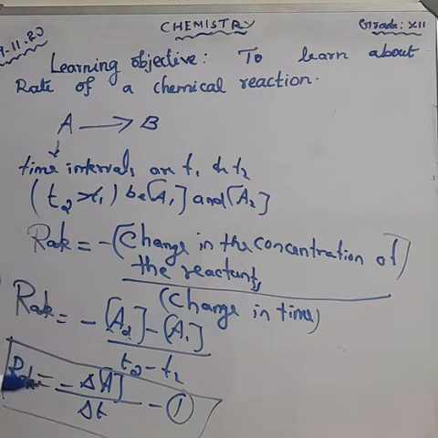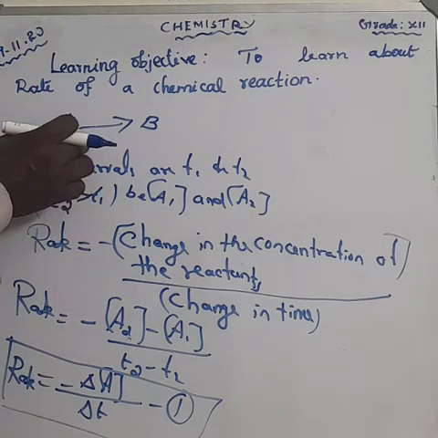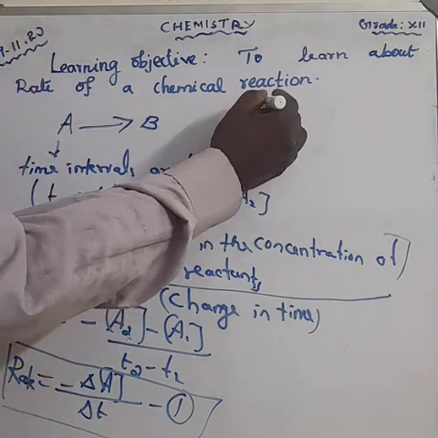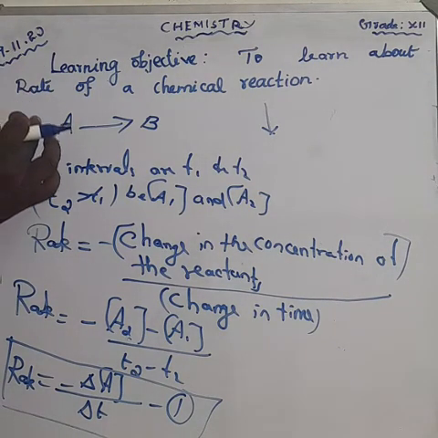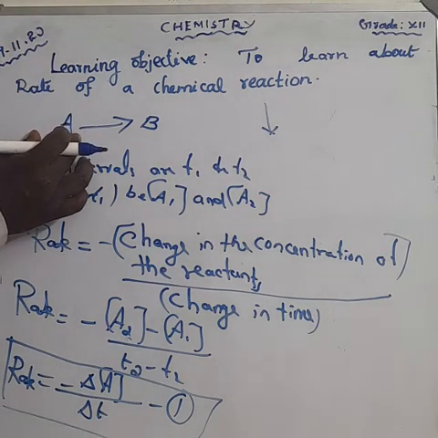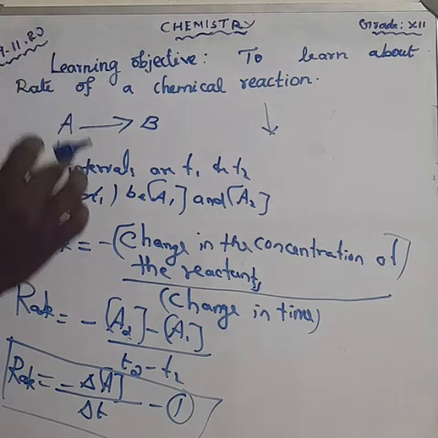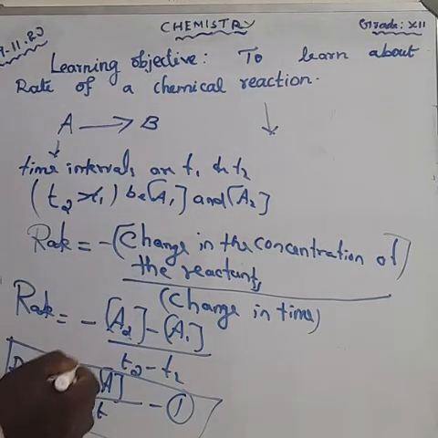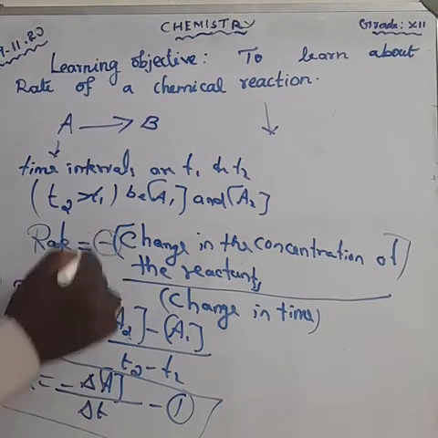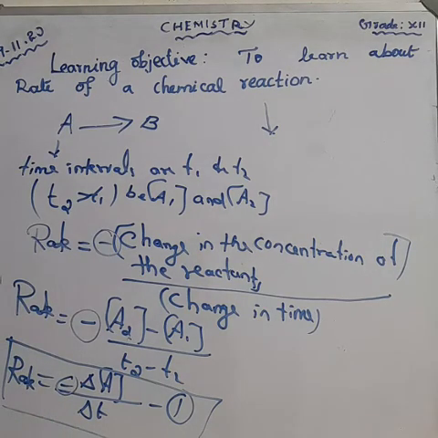During the reaction, the concentration of the reactant A decreases. Hence, the change in the concentration of the reactant A gives which value? A negative value. This is about the rate.